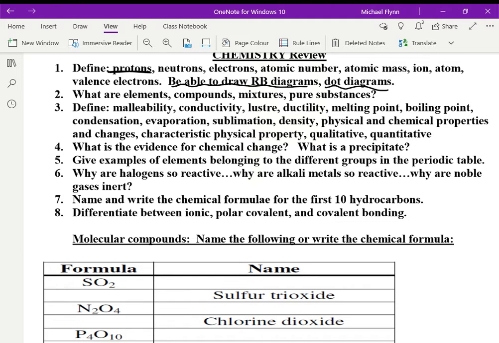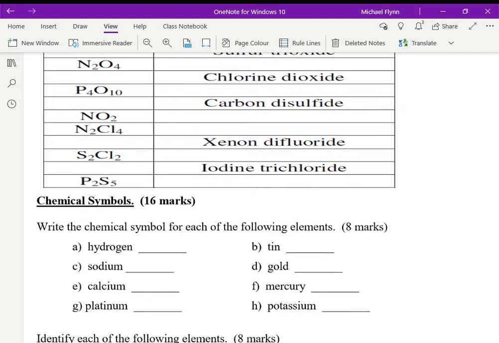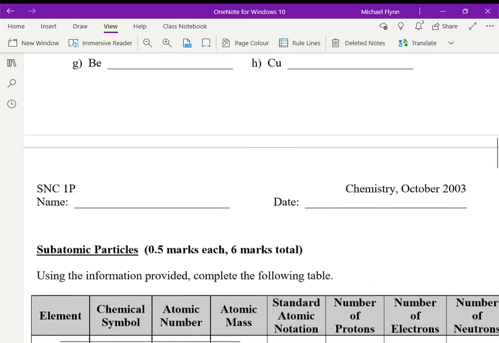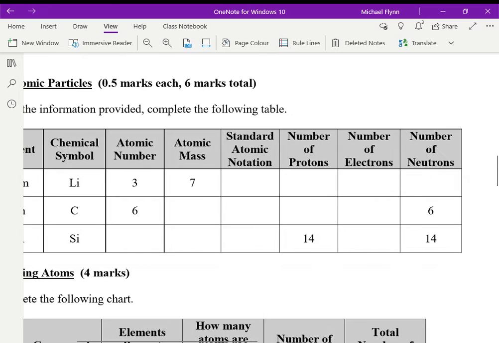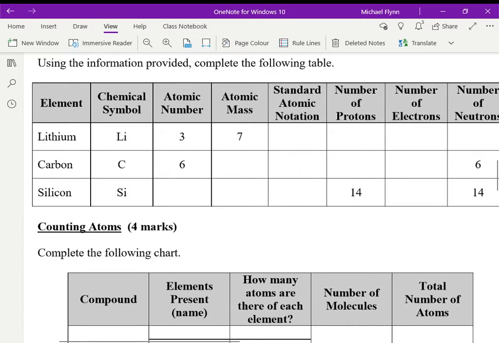So that's basically it for the first 8 things. There's some nomenclature here, similar to what we did before. Writing symbols and names. You're going to get a periodic table on this test though, so don't worry about that. So it makes those questions a bit easier. Here, if you could fill in this